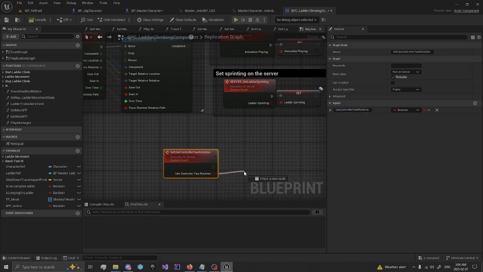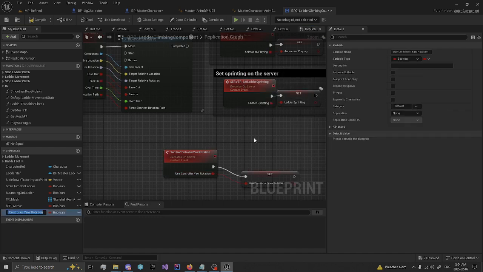Roll out and drag from that variable. Use controller rotation. Set that value, and we'll set the rep notify.